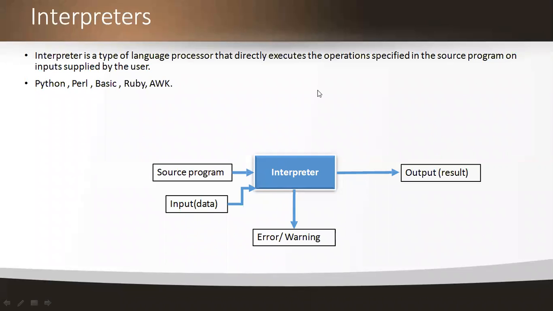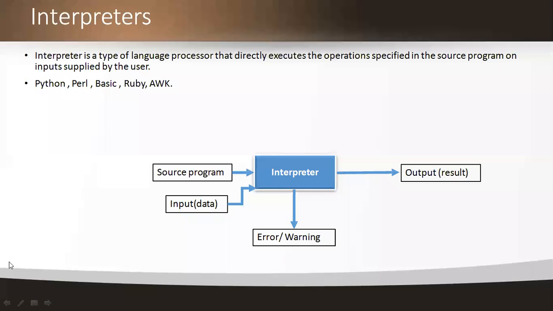So interpreter is also acting as a translator here. At the time of interpreting, we are also getting some errors and we are also getting some warnings. We are rectifying those errors and we are executing the program, and finally we are getting the output as a result. This is another type of translator called an interpreter. In an interpreter we are directly executing the program by performing some operations.